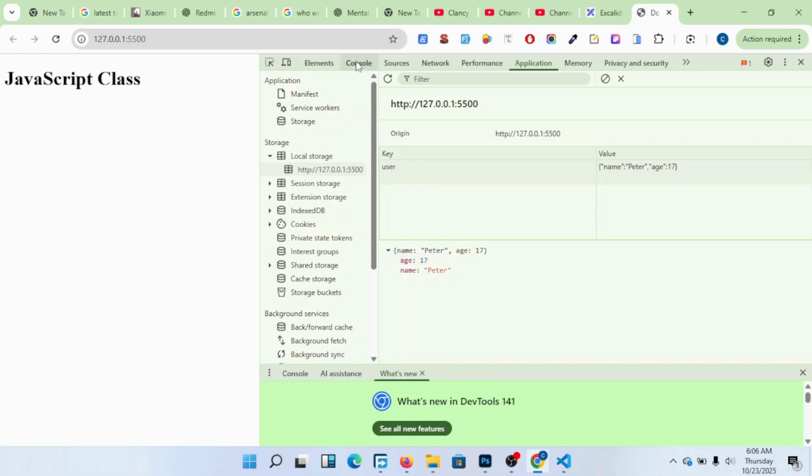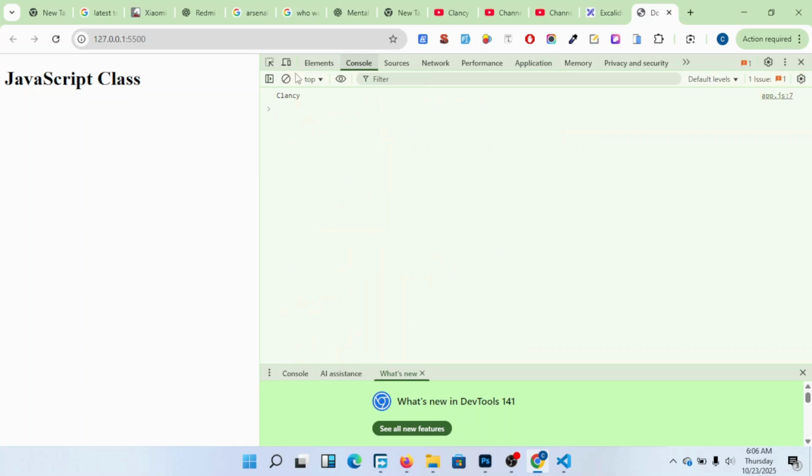So if I come here in my console, now I want to see that object in the console here. So what am I going to do?